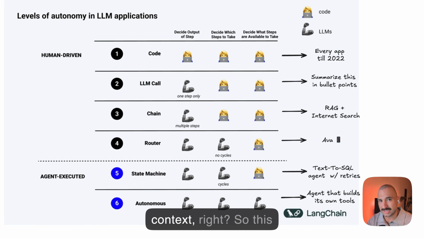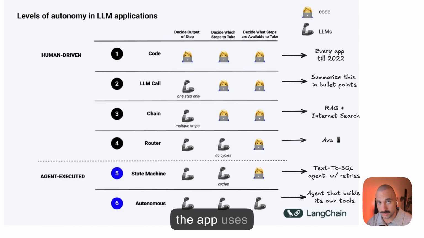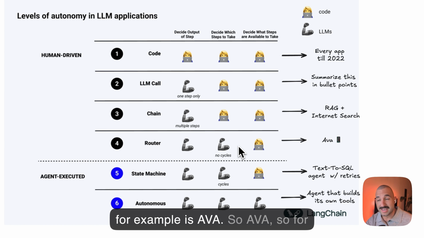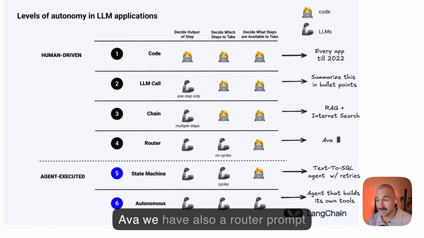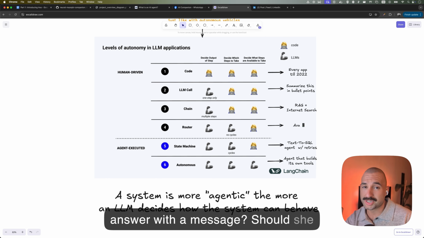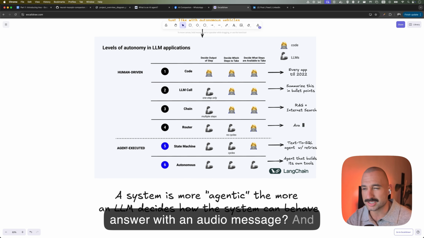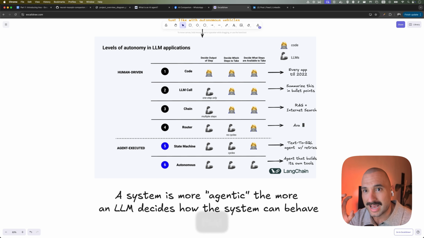As for level 4, we start looking at the second column. Now the system or the app uses an LLM to decide what to do. Here, for example, is Ava. For Ava, we have a router prompt that decides in which form Ava should answer. Should she answer with a message? Should she answer with an image? Or should she answer with an audio message? That is decided by an LLM.